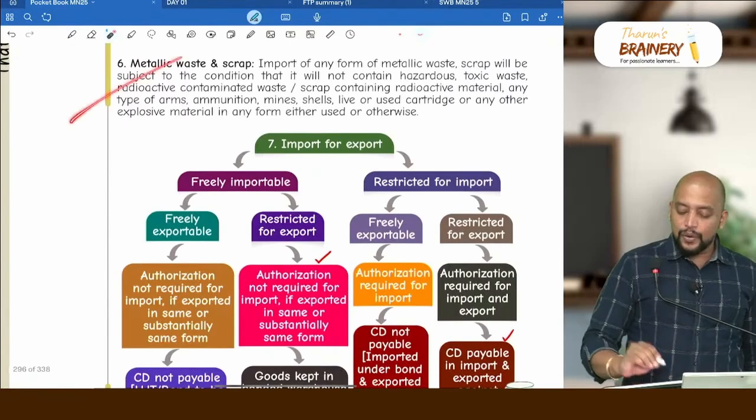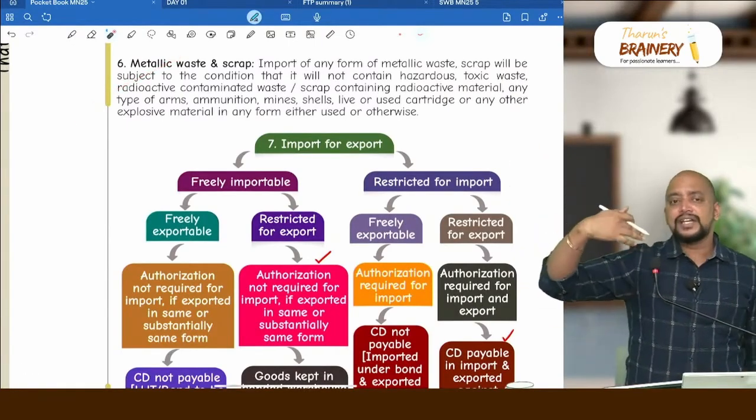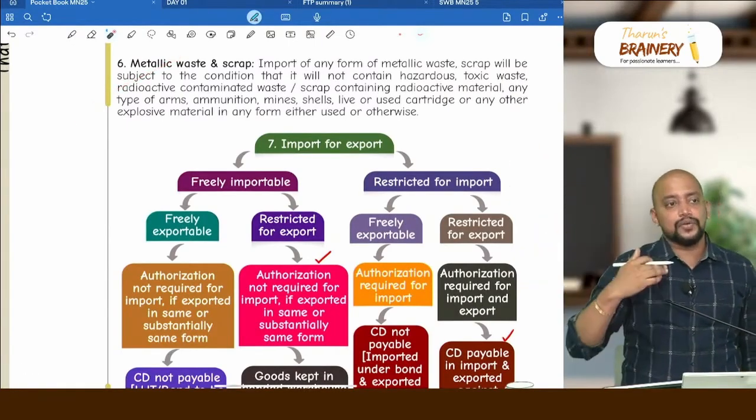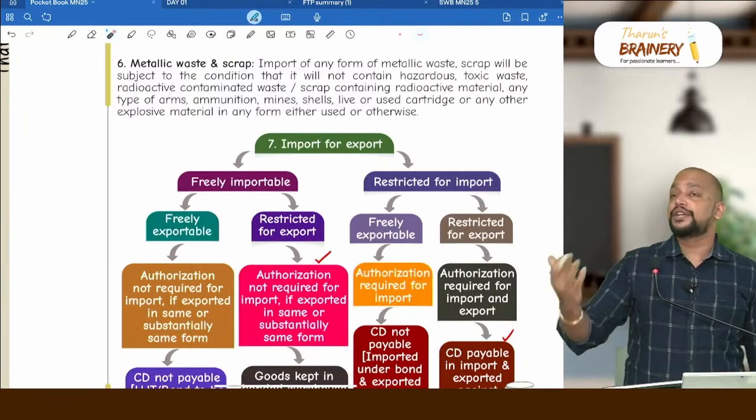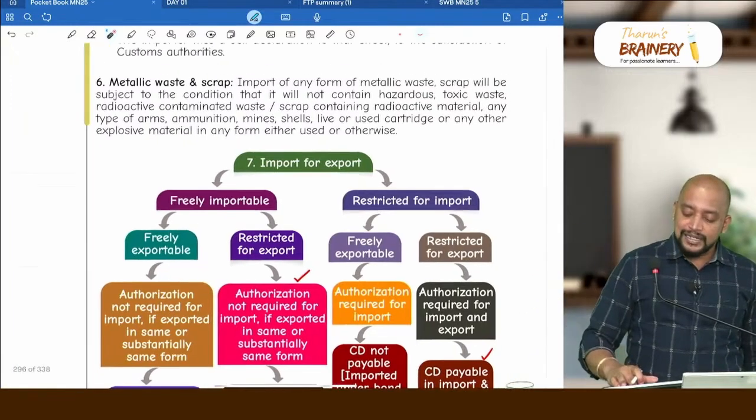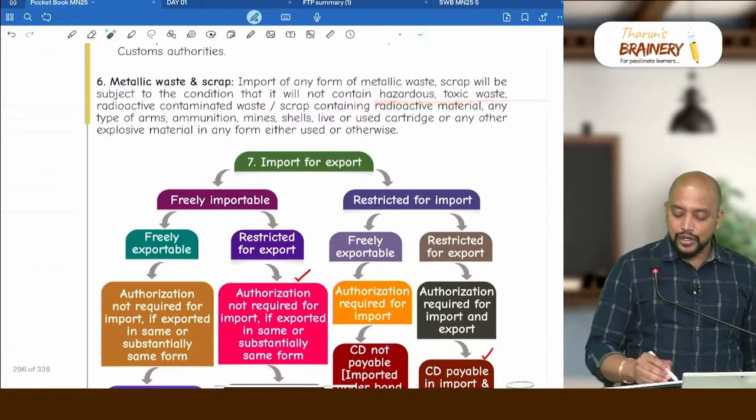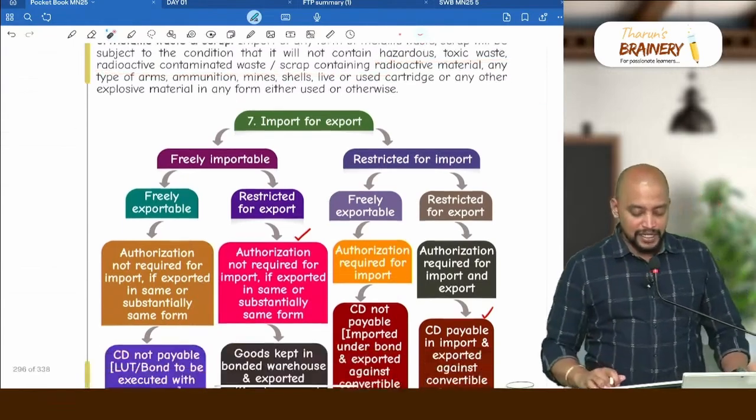Then metallic waste and scrap is always restricted. Waste and scrap is always restricted, that requires authorization. Moreover, it is prohibited also, for certain metallic waste and scrap which contains hazardous, toxic waste, radioactive, contaminated waste.